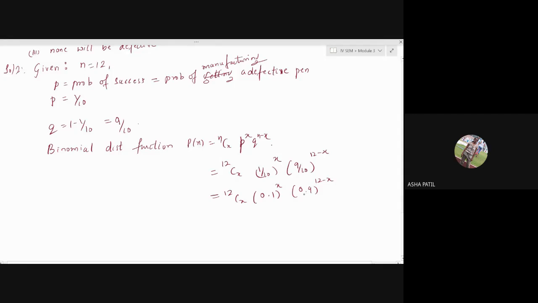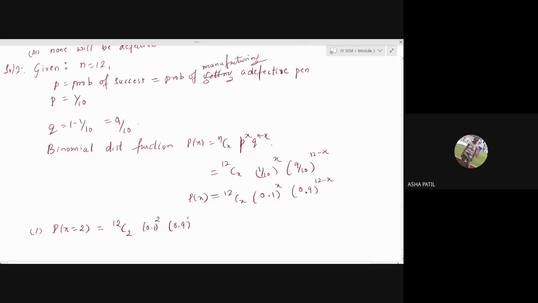Now, you have to go for the different questions asked there. What's the first question? Exactly 2 will be defective. Yes. That means you want probability that x equal to 2. Put just x as 2 there in this probability function. 0.1 raised to 2. See that calculation part you will do correctly while using your calculators.